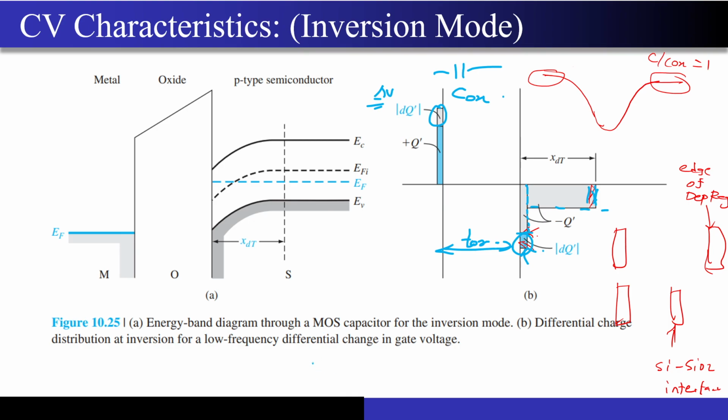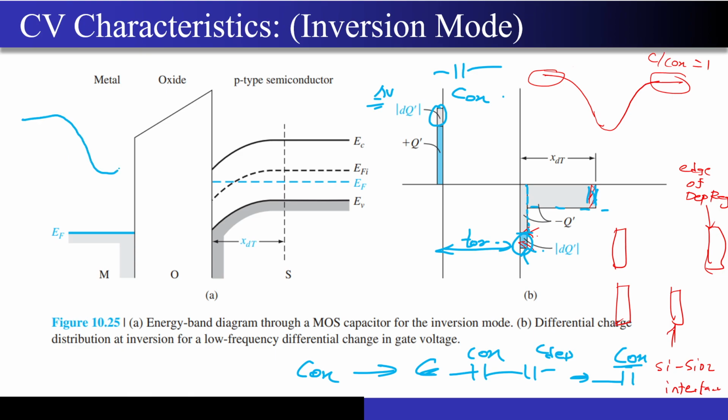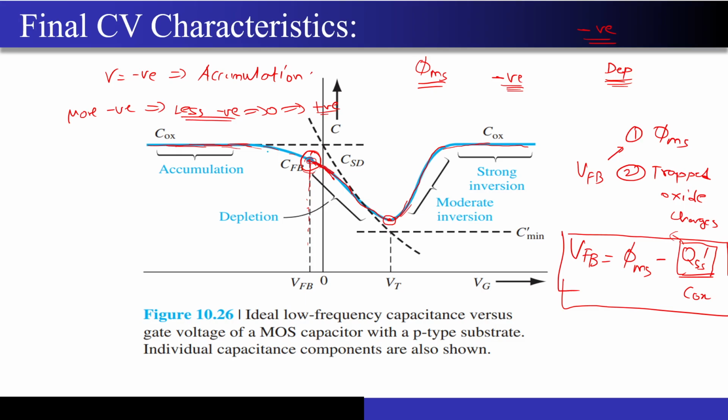So how did it happen? First we went from Cox to the series combination of Cox and C depletion, and then again to Cox. So the CV characteristics will look something like this. This is the curve you are seeing, a diagram taken from Donald Neamen.